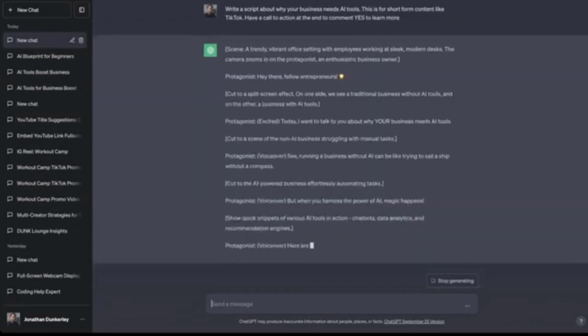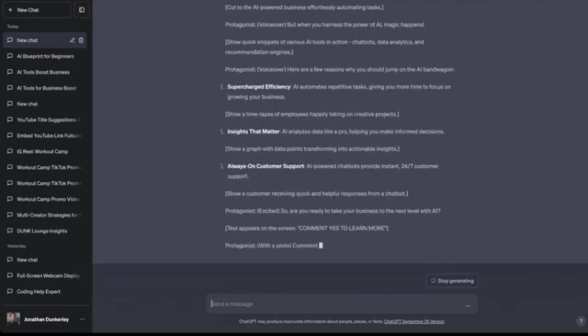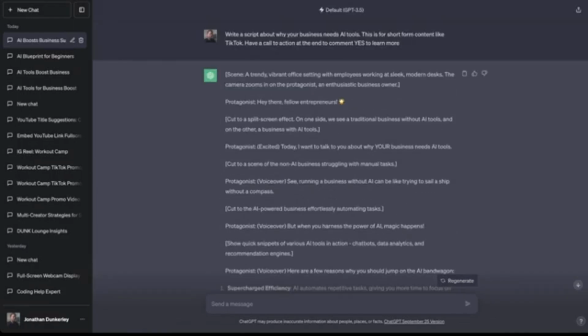And now it's already given us a script. We only need the dialogue. We don't need any of the scene direction. We could ask ChatGPT to rewrite it without that.